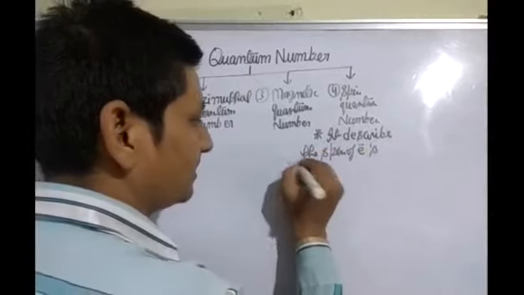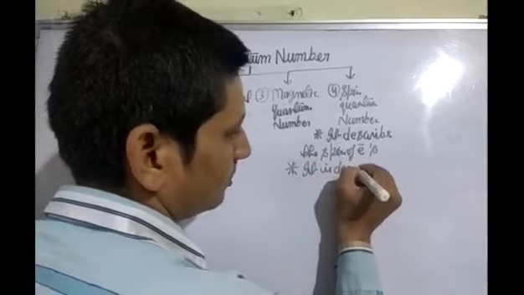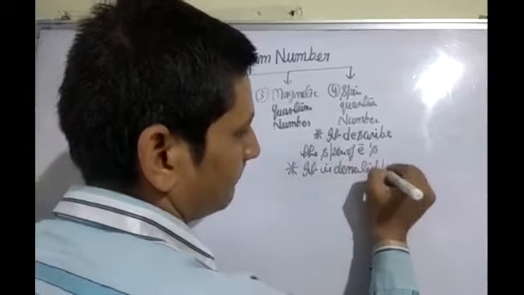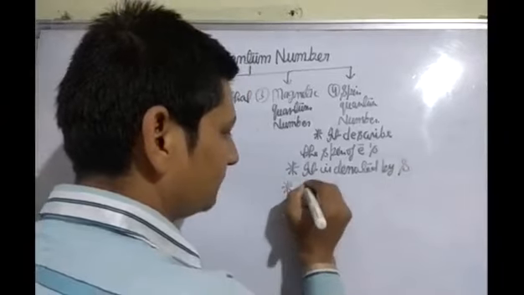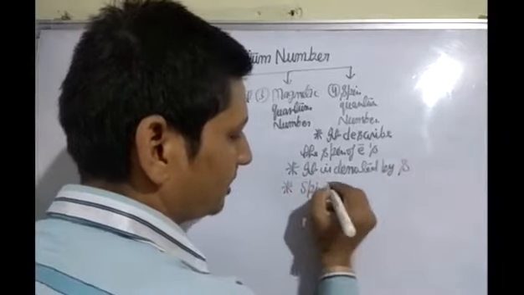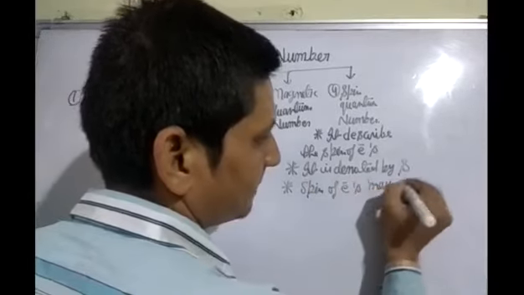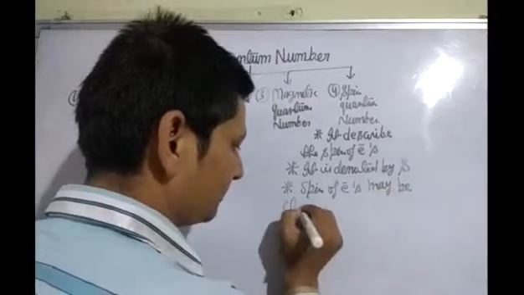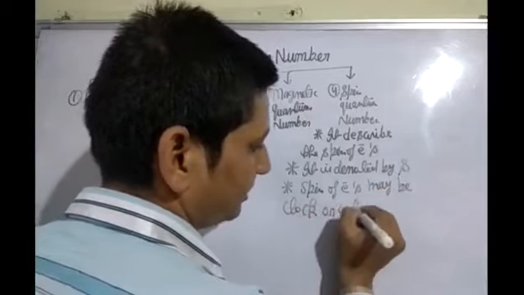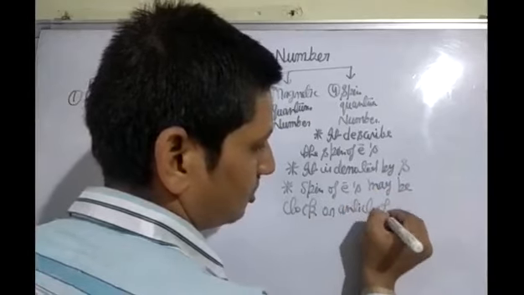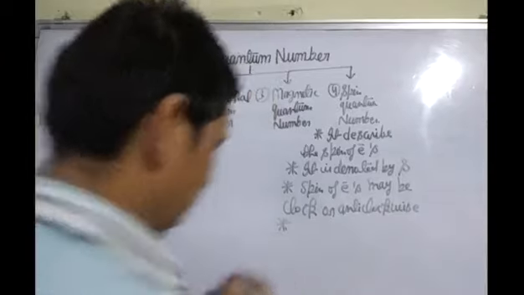It is denoted by S. The spin of an electron may be clockwise or anti-clockwise.